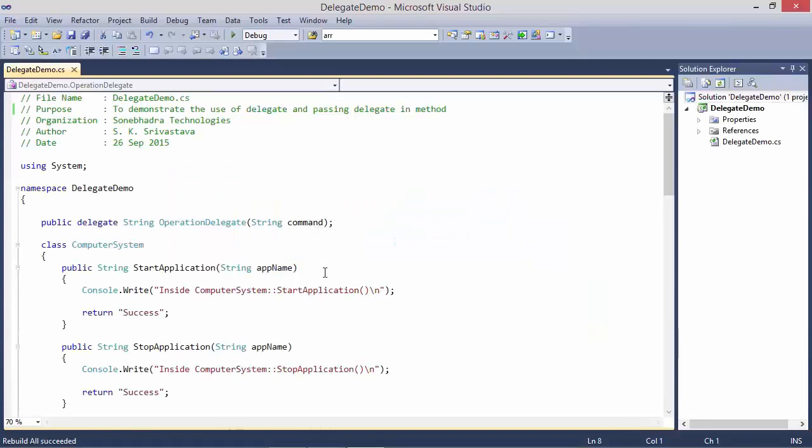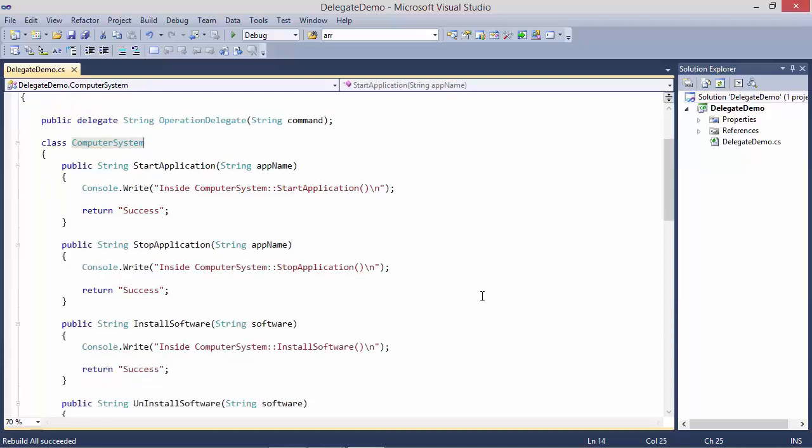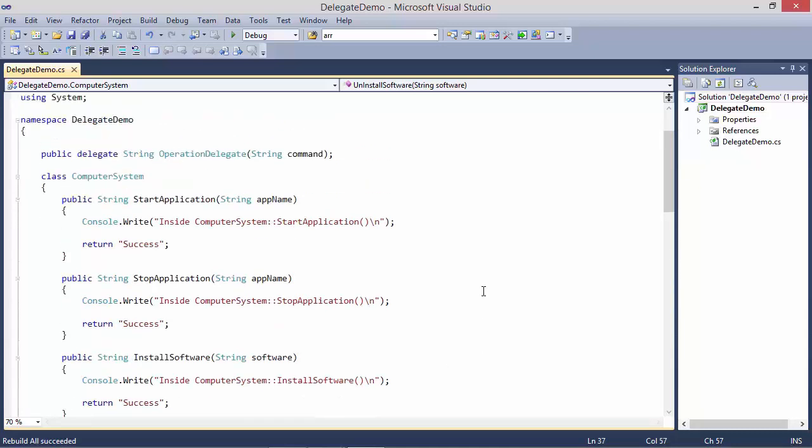So here we have same example. We have delegate operation delegate with one parameter of type string and return type is string, and we have class computer system. It has methods start application, stop application, install software, uninstall software. These four methods have same signature as delegate.